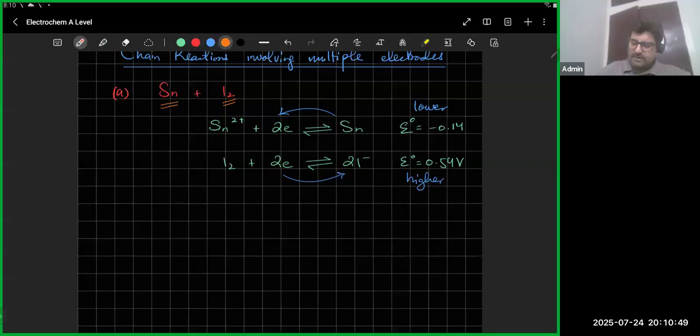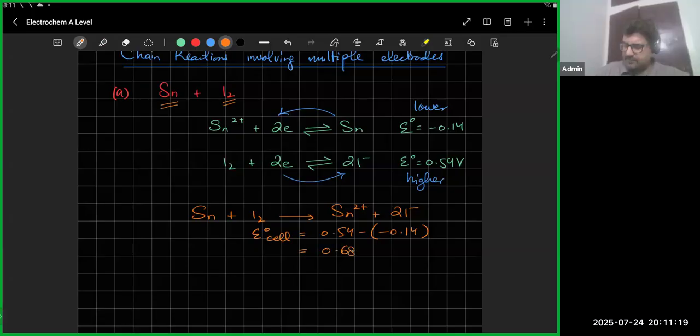So you can write the overall reaction, which is the reactants are tin, and the other equation, the reactant is iodine, and they react together. And when they react, tin ends up producing tin 2 plus, and iodine ends up gaining electrons and forms 2I minus 1. Okay? And that's it. You can calculate the E naught cell as well, reduction potential minus oxidation potential, which is minus 0.14. So you get a feasible reaction, which comes out to be I guess 0.68 volts. तो ये हमारा ना, this is our step 1